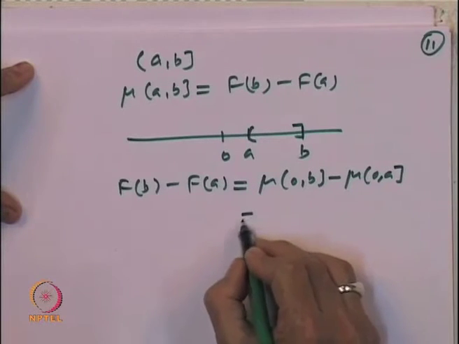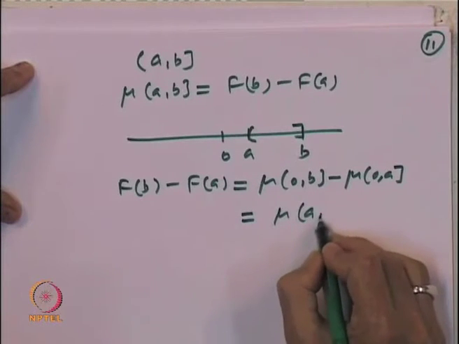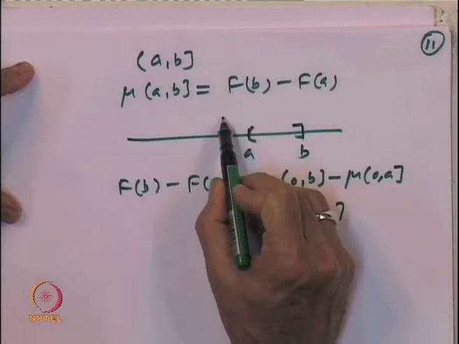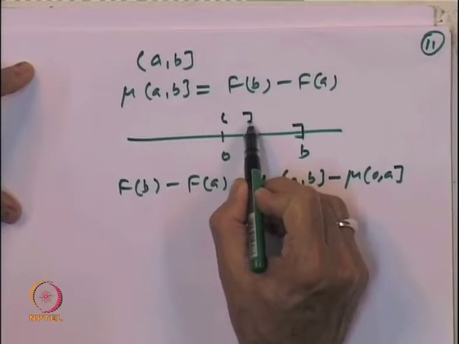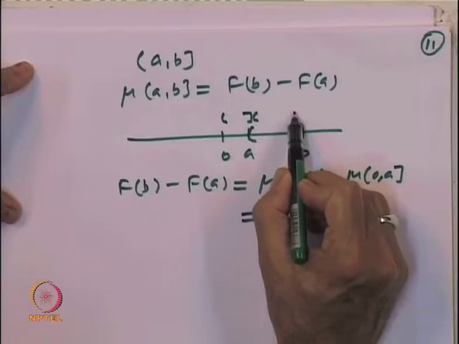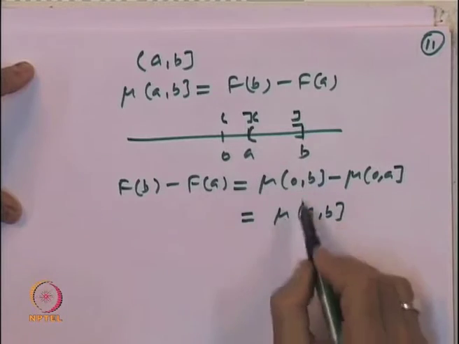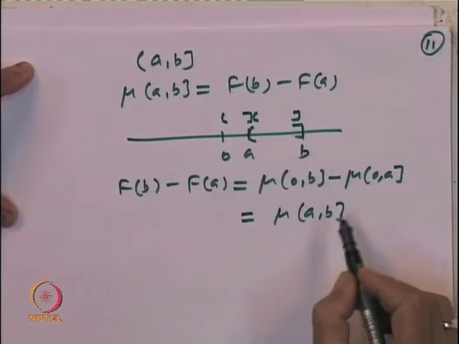So, this is the same as mu of (a, b], because I can write (0, b] as a union of (0, a] and (a, b], disjoint pieces. So, using that fact, this is just mu of (a, b].